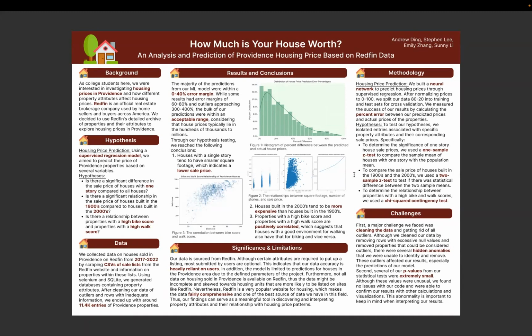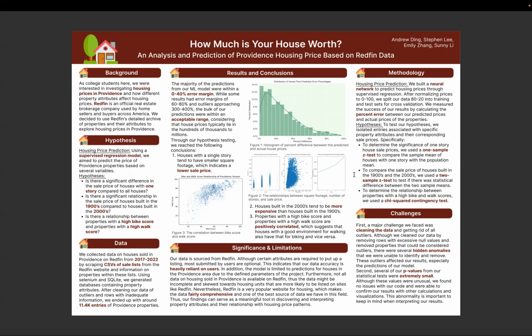And we discovered there is a significant difference in these sale prices. Houses built in the 2000s tend to be more expensive. The average sale price for houses built in the 2000s is around $304,000, while the average sale price for houses built in the 1900s is around $280,000.